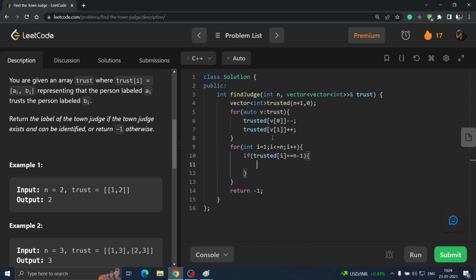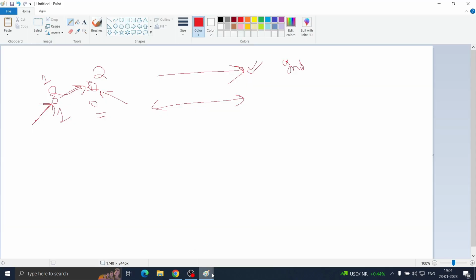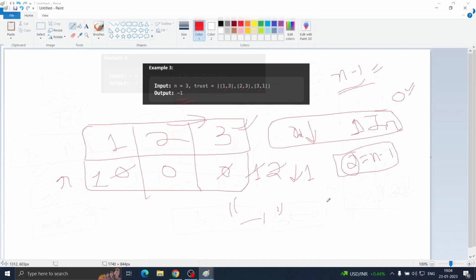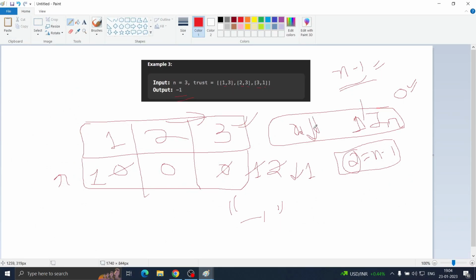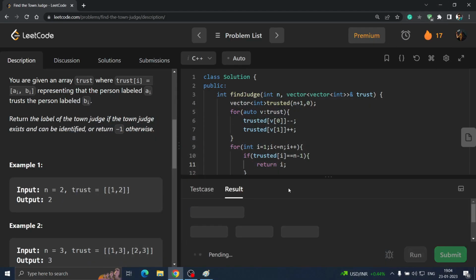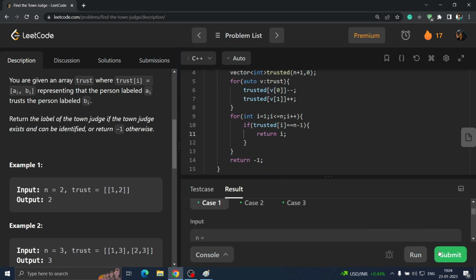That is, whenever we are getting n minus 1, a person trusted by n minus 1 people, we can return that index. That is all you have to do. And we will not get any condition when it is not trusted by anyone, because we are increasing the in degree and decreasing the out degree for such cases. Yes or no? As you saw in this example. So let's try to run this. Yeah, it is running for all cases.